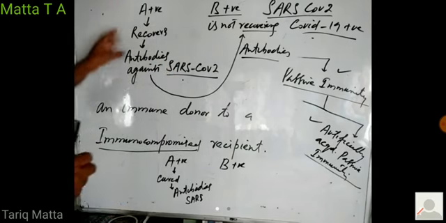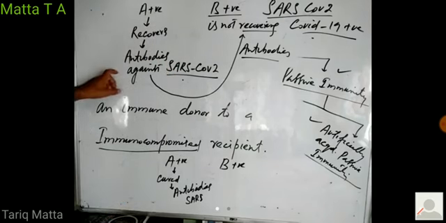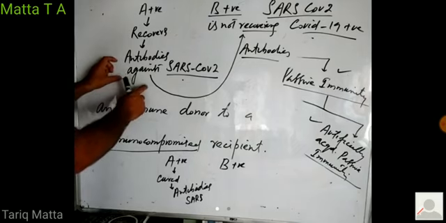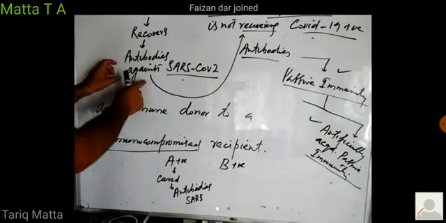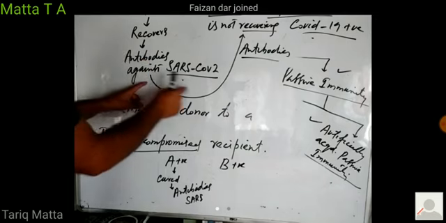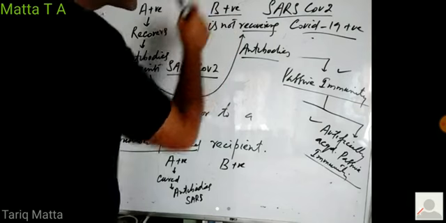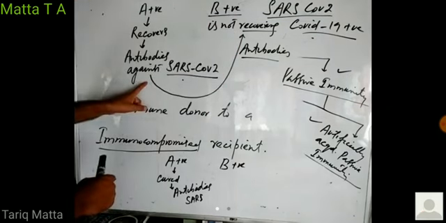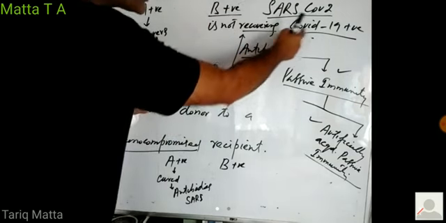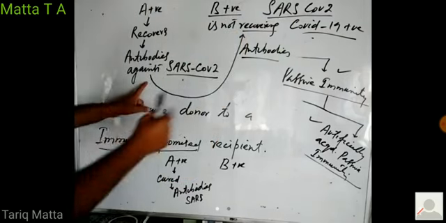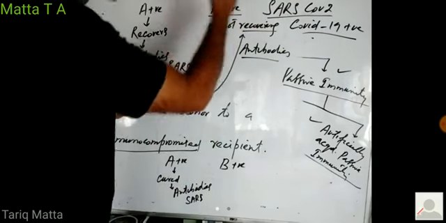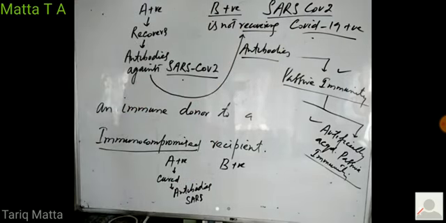Now doctors take antibodies from this recovered person's blood. In his blood, there are ready-made antibodies which his immune system has produced. Doctors take his antibodies and inoculate them into person B's blood. So these antibodies fight against SARS-CoV-2, they fight against the virus, and this person B may also get cured.